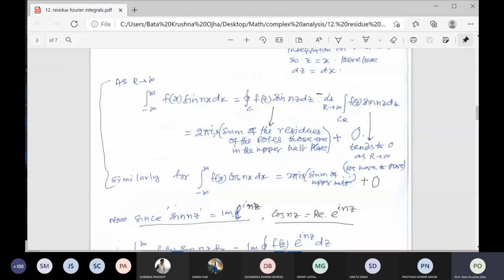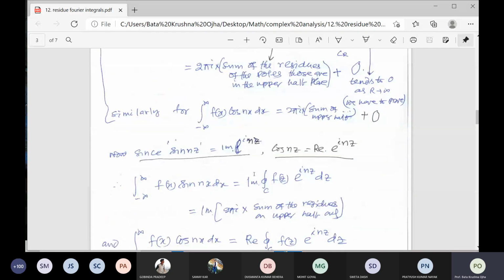So what to do here? Replace sin nz by the imaginary part of e to the inz, and cos nz by the real part of e to the inz.